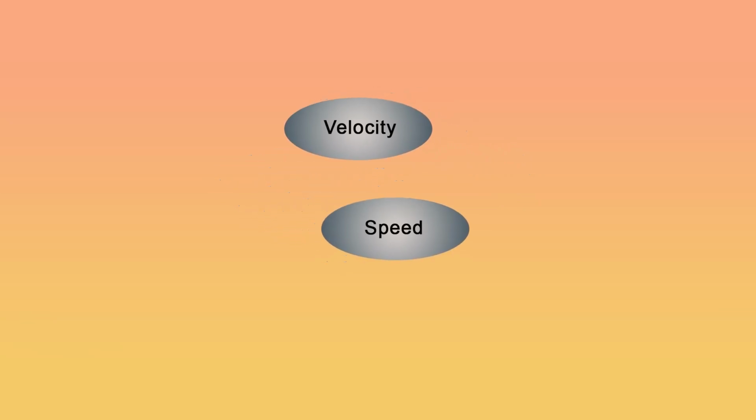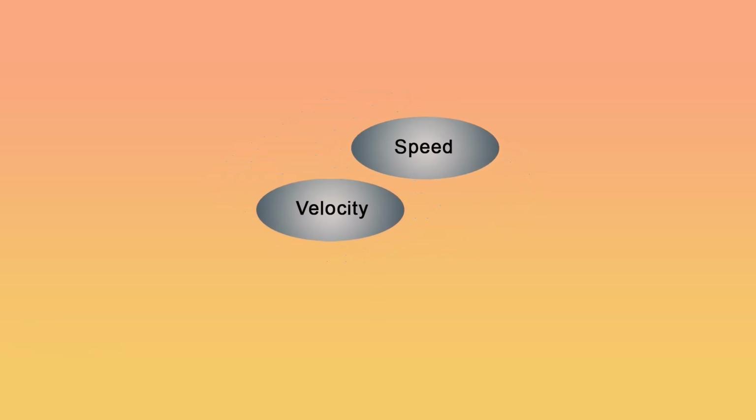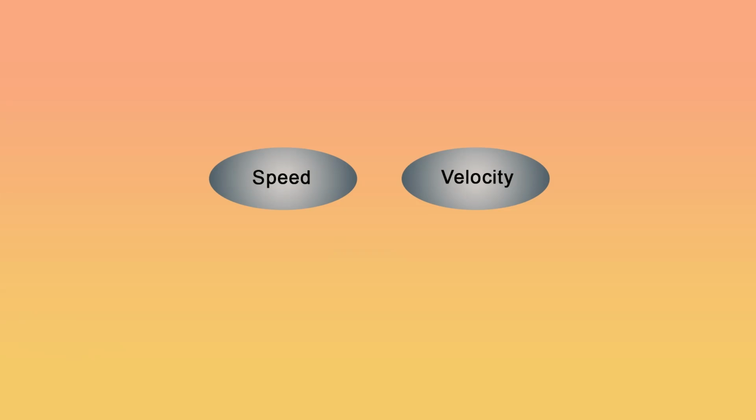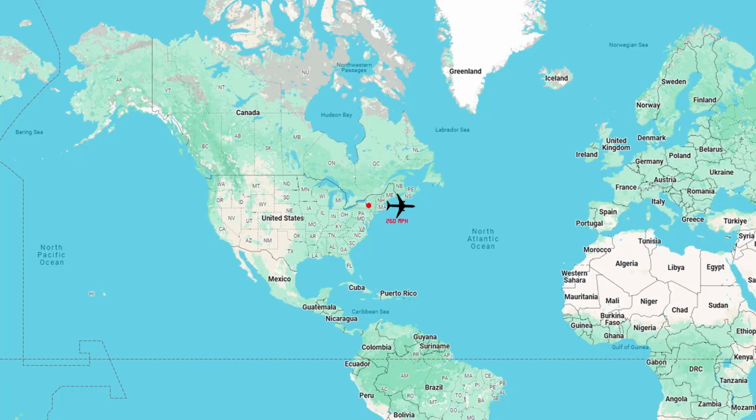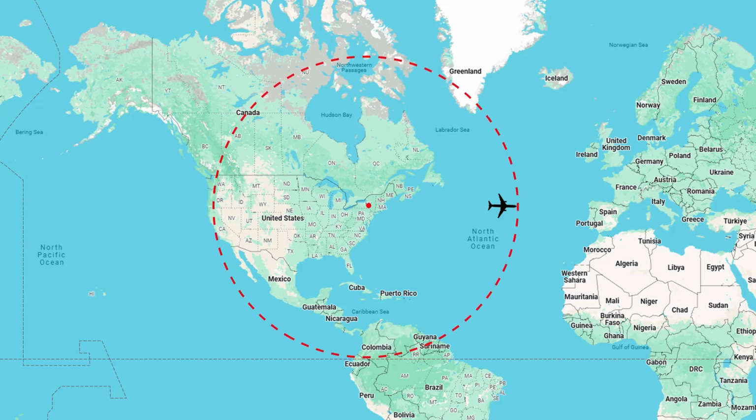The terms speed and velocity are often used interchangeably, but they do not have the same meaning. Speed is the rate of motion in relation to time, and velocity is the rate of motion in a particular direction in relation to time. For example, an aircraft starts from New York City and flies 10 hours at an average speed of 260 miles per hour. At the end of this time, the aircraft may be over the Atlantic Ocean, Pacific Ocean, Gulf of Mexico, or, if its flight were in a circular path, it may even be back over New York City.